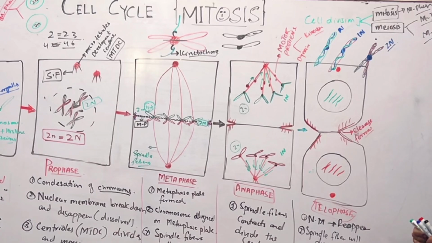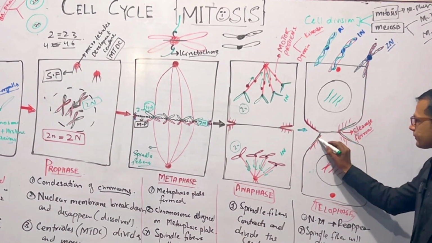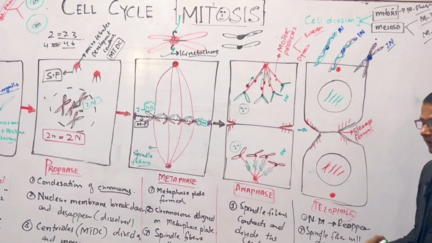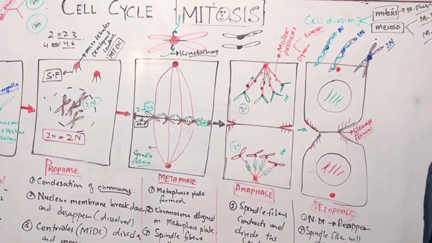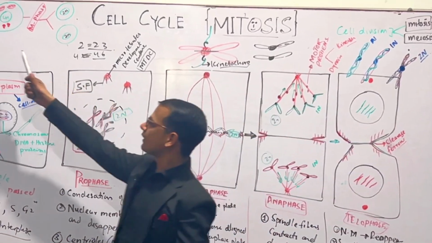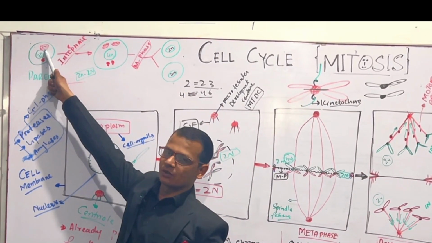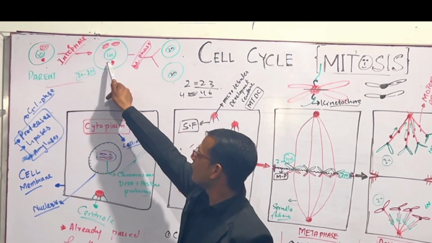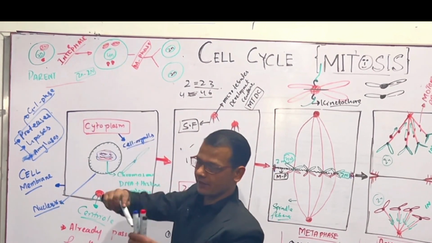So this is telophase. After this, a process called cytokinesis takes place. This activity is continuous until the cytoplasm divides. Also, if the parent cell has one ribosome and one mitochondrion, after interphase it has two ribosomes and two mitochondria.